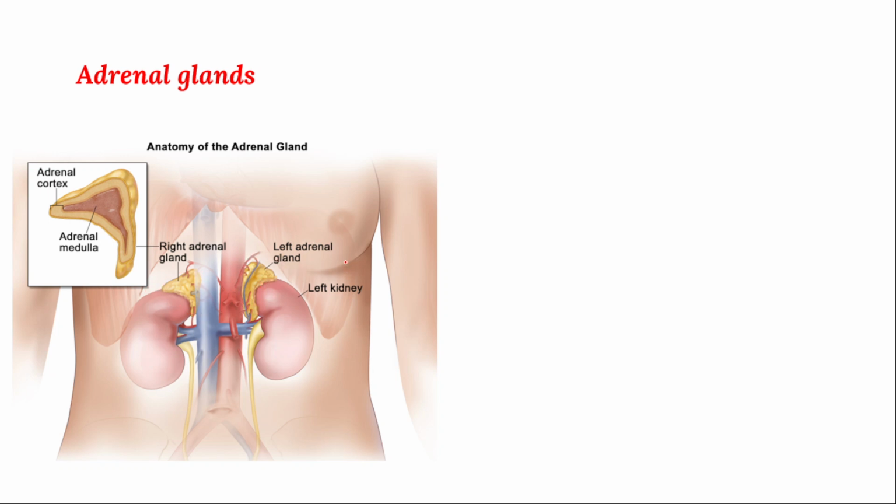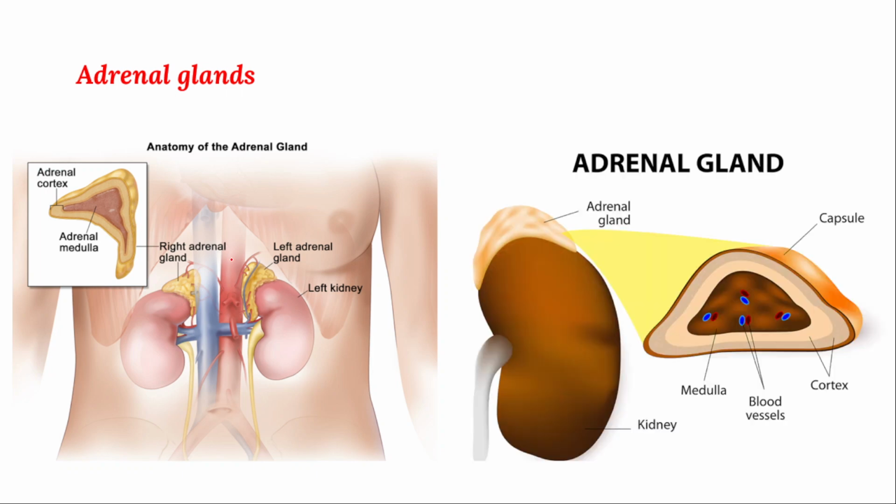You can observe whitish-colored, triangular-shaped glands present above. That is called the adrenal gland. If you take the anatomy and dissection of the adrenal gland, you can observe that there are two parts. The outer layer is called the capsule, the inner layer is called the medulla, and the middle layer is called the cortex. It is categorized into two parts: one is called the adrenal cortex, and the second part is the adrenal medulla.